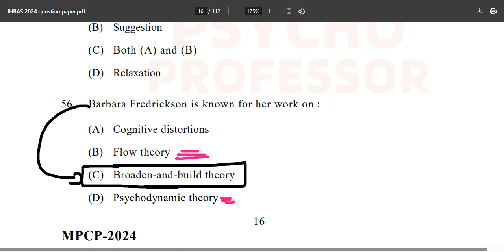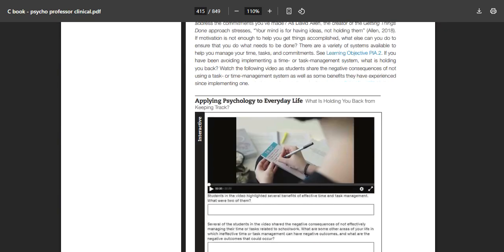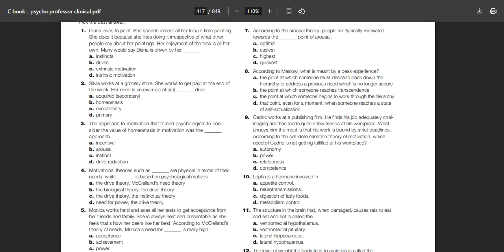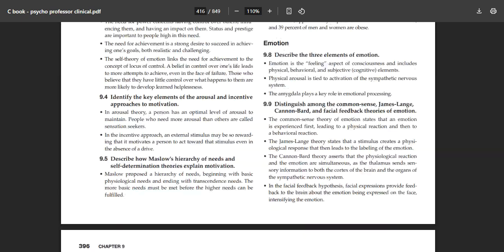But this is not interesting for you. What will be more interesting for you is what you are going to see now. Okay, so now this is once again the C book, and you are going to see a shock right now.